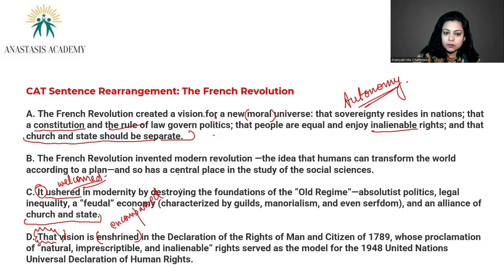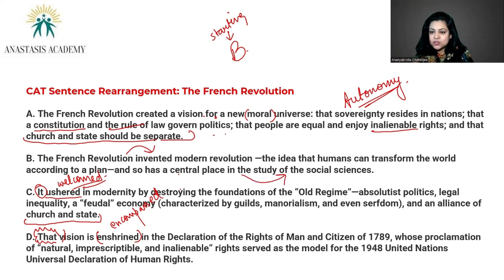Why, you know? B would be the starting point or the intro, because it is talking about what the French Revolution invented, number one, and what its place is in social sciences in general. Right? But now you might be thinking, why not put A after B? A also is kind of talking about what it did. The French Revolution invented blah, blah, blah. And why not, the French Revolution created a vision, blah, blah, blah.